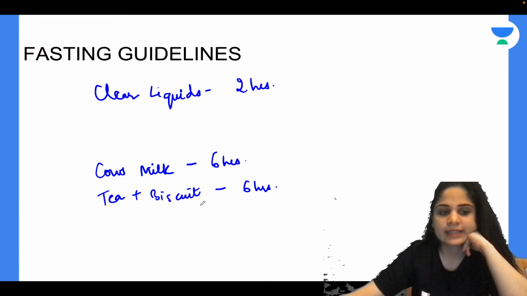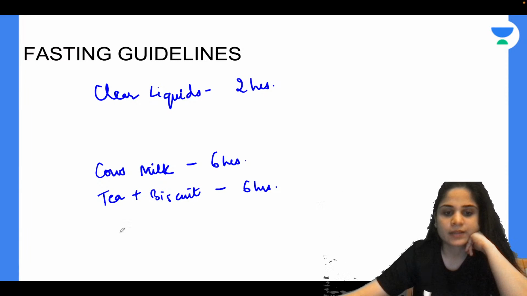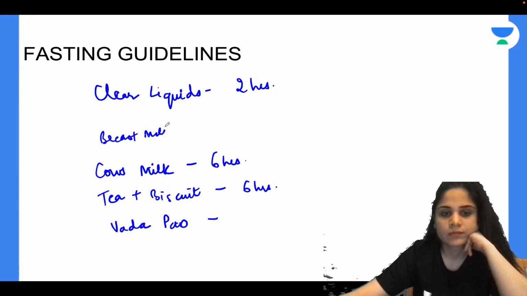So light meal like tea and biscuit can be given 6 hours prior. How many hours prior to surgery can I give vada pav? Vada pav is full fatty meal, so 8 hours.